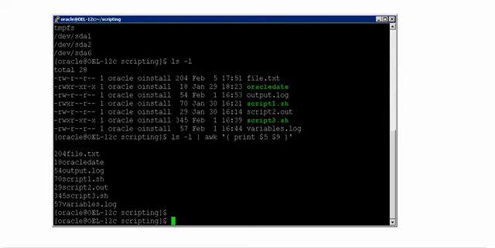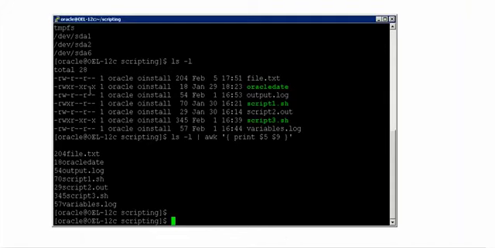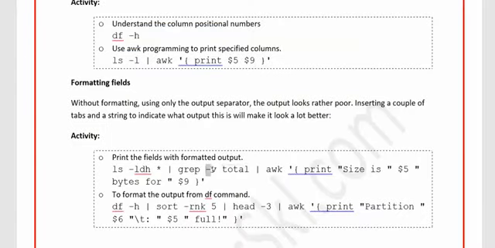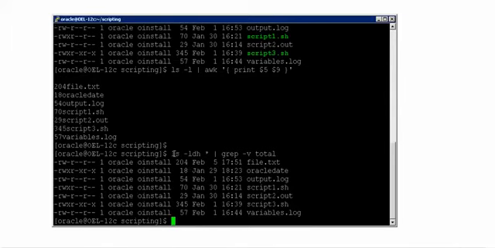So how do you make a proper structure of the output is the next topic. As you see in the document, yes, formatting fields. How do you format this? I want the same thing, but I don't want total to be part of the ls output, because when I say ls -l, as you see on the screen, you also found total in the output, right? How can I remove this output called total? As you already know, using grep -v, right? So now I use this. If I show you the output without total, first of all without awk, see here. So without awk, this is the output of ls -ldh star, and without the total.